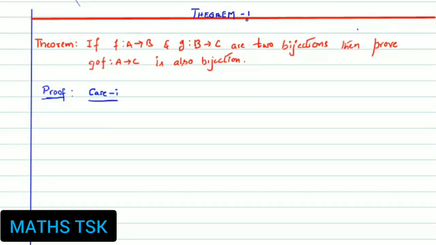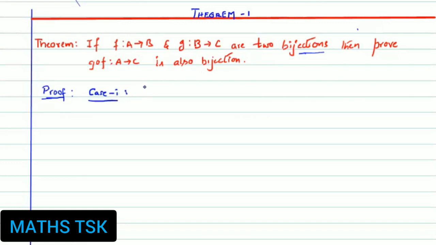Theorems on functions. First theorem: if f maps A to B and g maps B to C are two bijections, then we have to prove that g circle f maps A to C is also a bijection. We know that bijection means it must be both 1-1 and onto. So it can be proved in two cases.